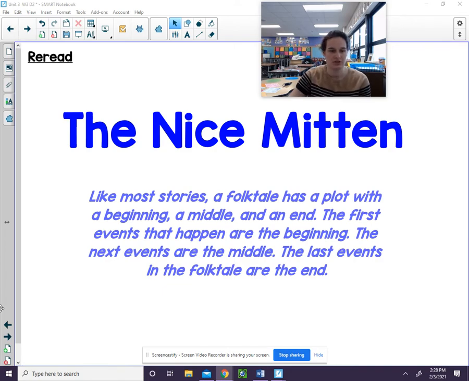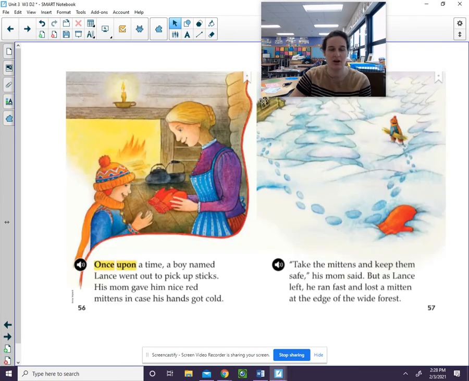We are introduced to the beginning of this story here, where it says, once upon a time, a boy named Lance went out to pick up sticks. Now, we meet our character, Lance. We also learn on this page that his mom gave him nice red mittens in case his hands get cold. So we meet Lance in the beginning and that he gets mittens from his mom.